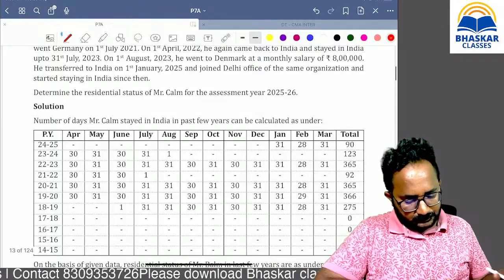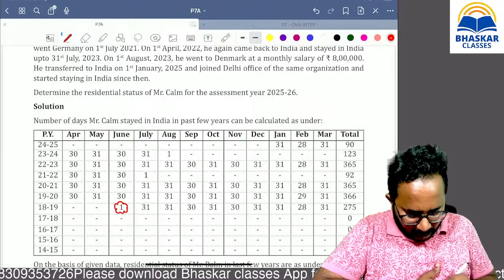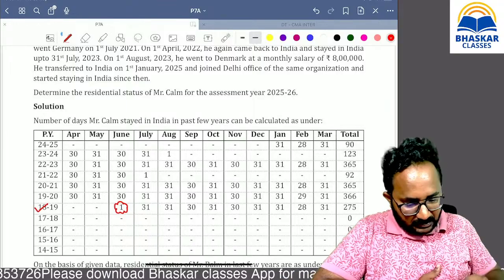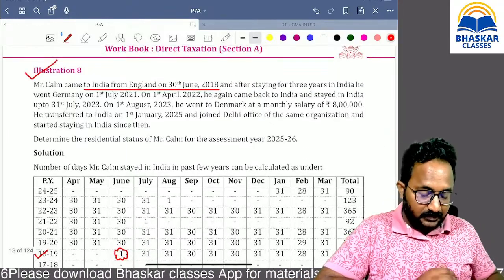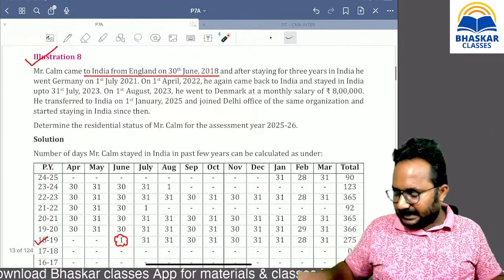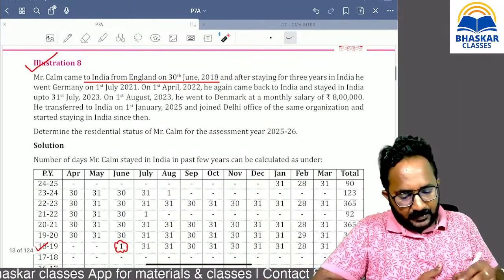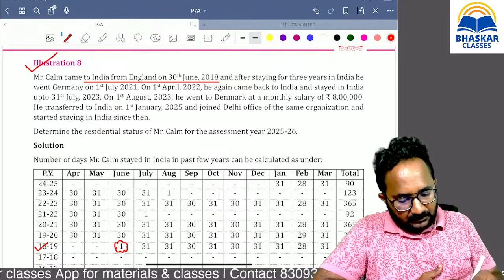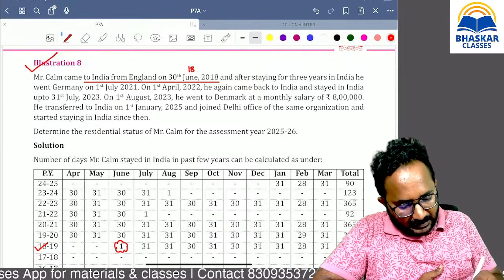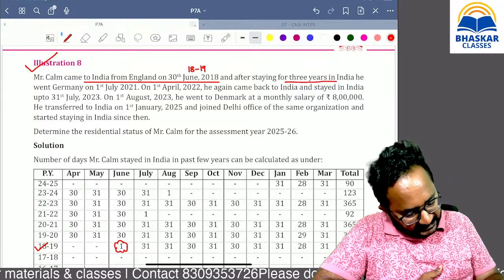Now, 30th June means he stayed in that year 1 day, in that month only 1 day, because only on the 30th he is staying in India. Thereafter 3 years, which years are they? 18-19, and the next 3 years he stayed in India.